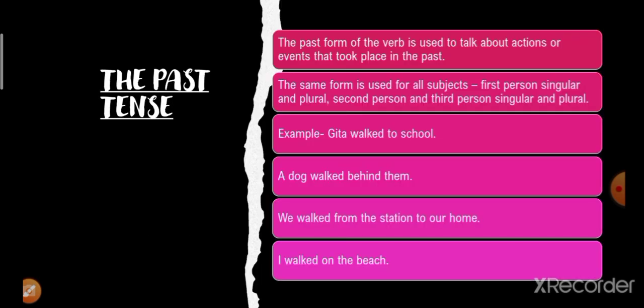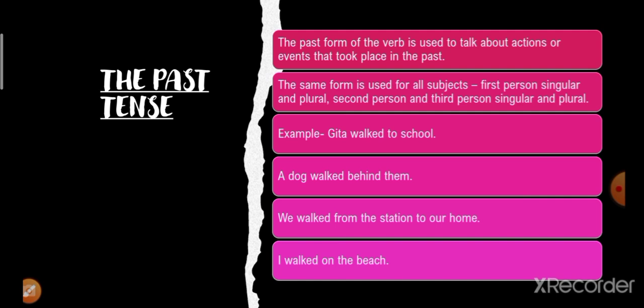Okay, the next one is the past tense. Now, what is the past tense? The past form of the verb is used to talk about actions or events that took place in the past. We already discussed that there are three types of tenses: the present tense, the past tense, and the future tense. Wherever past tense is there, it shows that an action or an event occurred in the past time. The same form is used for all subjects, that is first person singular and plural, second person and third person singular and plural.